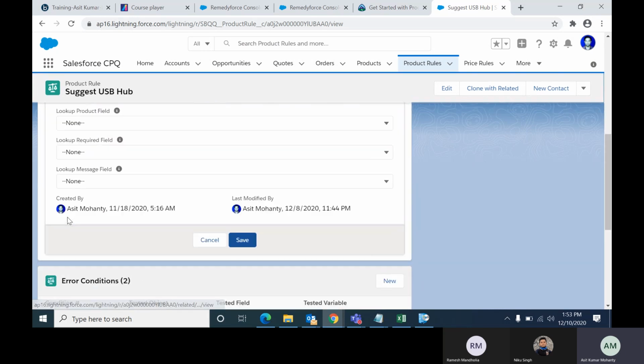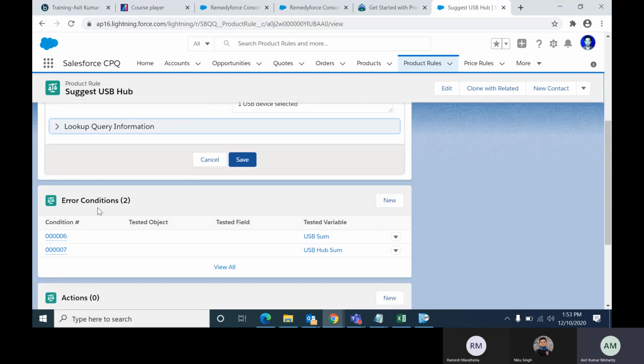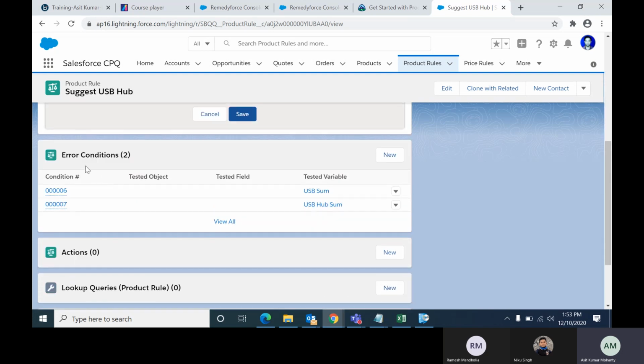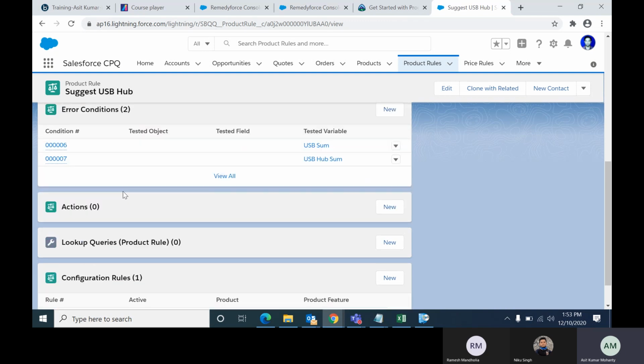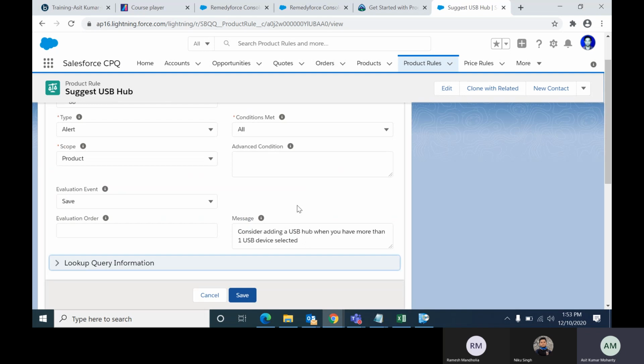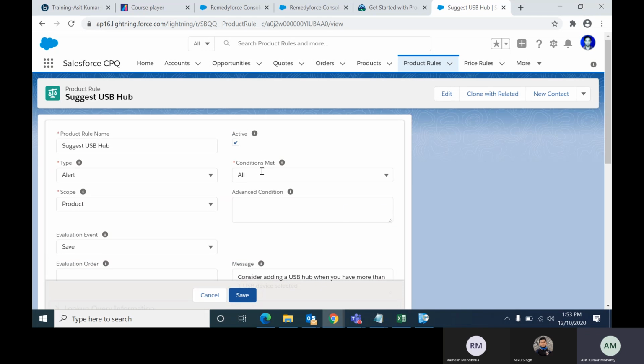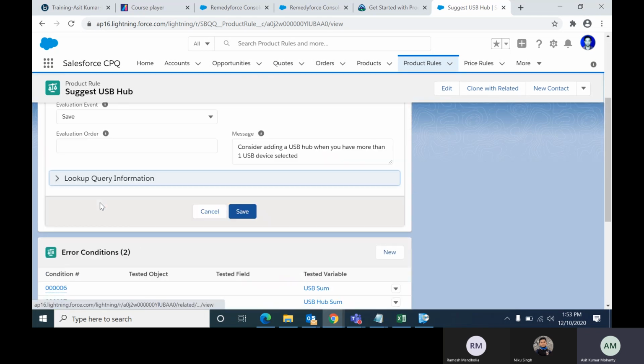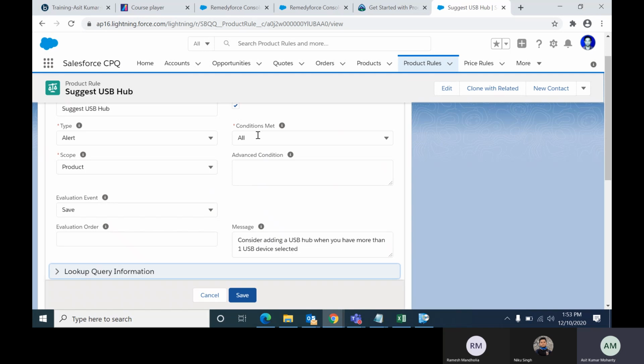Now, if you are defining any error condition here, I have two error conditions. If both are satisfied, then only it will perform the action. That's why Condition Met is All. If any one of these is satisfied and the action should be performed, then you can select Any, meaning OR.